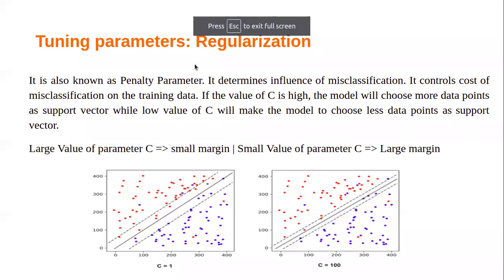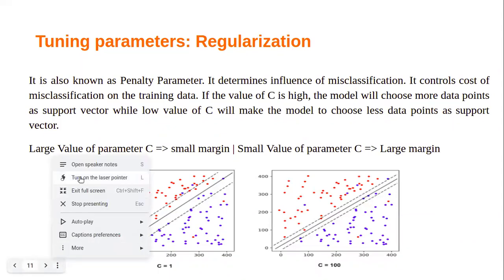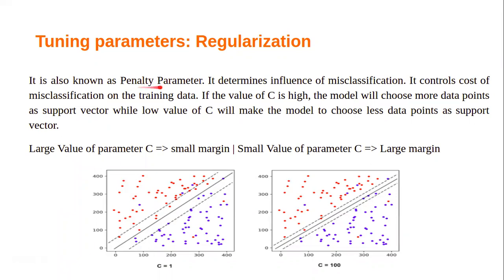Okay, so for tuning the hyperparameters, we have two main parameters. One is regularization. Now you understand, it is also known as the penalty parameter. It determines the influence of misclassification. It controls the cost of misclassification. More misclassified points means more cost; less misclassification means less cost on the training data. C is a hyperparameter which can be passed in the support vector machine.